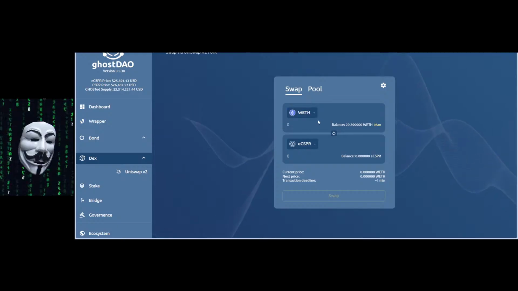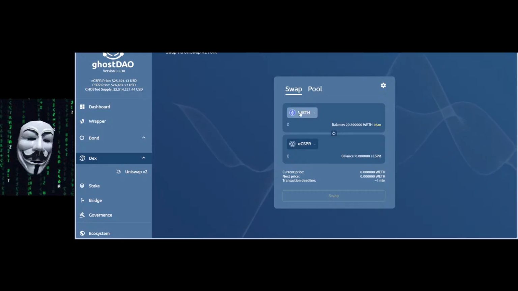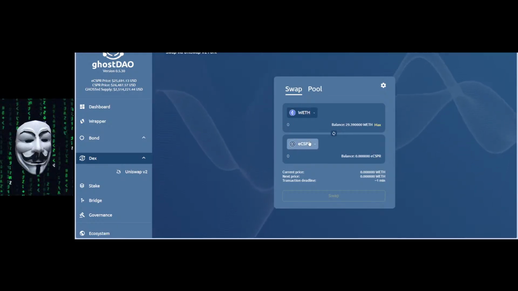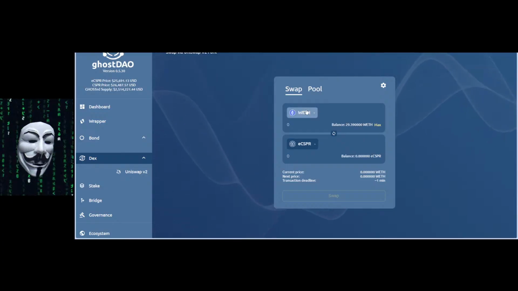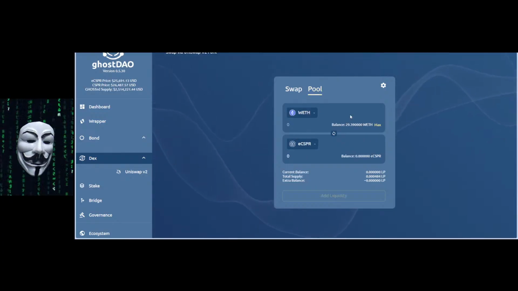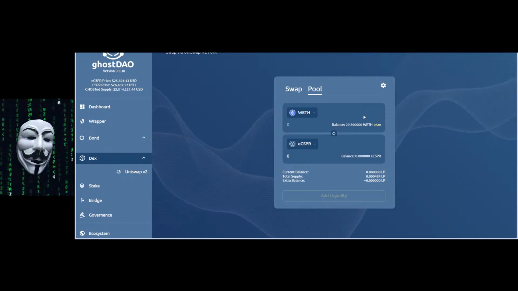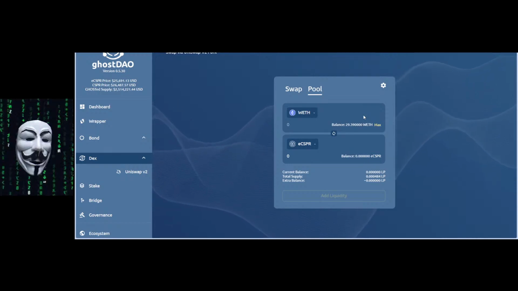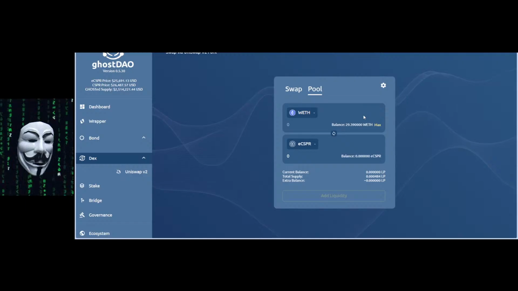First you have to convert some of your wrapped ETH into eCasper. You have to contribute your wrapped ETH and eCasper into the pool, get the LP, and then you'll have to send that LP to the treasury. Okay, so that is the situation.